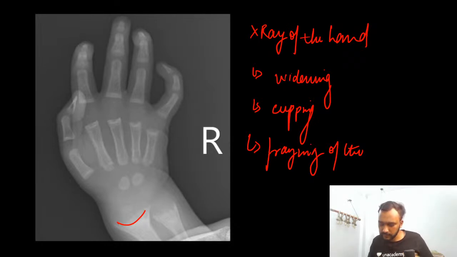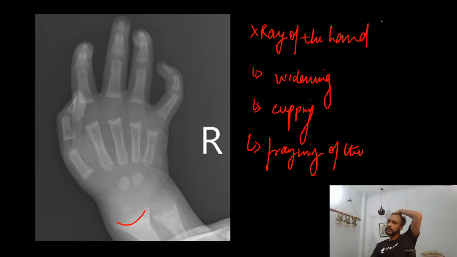Okay, so this is not a case of Down syndrome. This is a case of... anyone in the comment section who would like to answer what is being shown here?